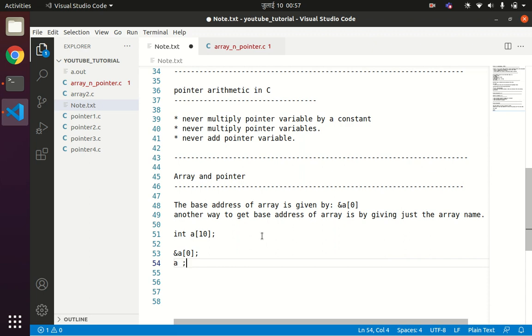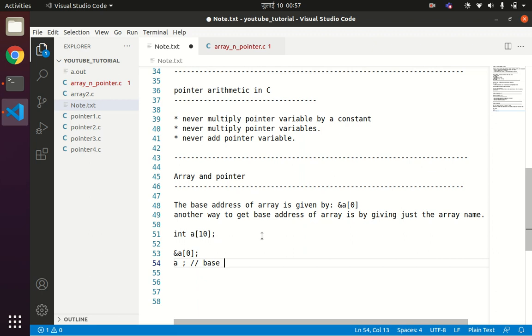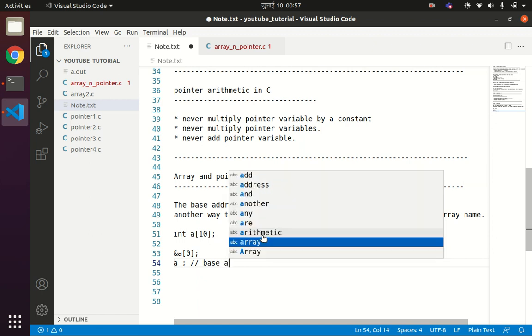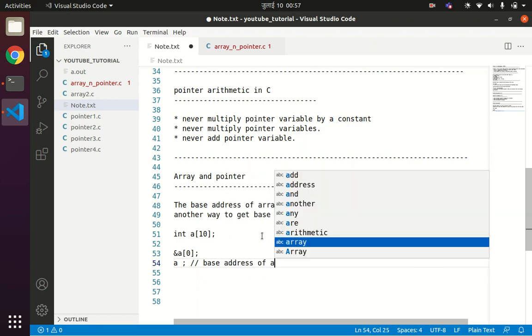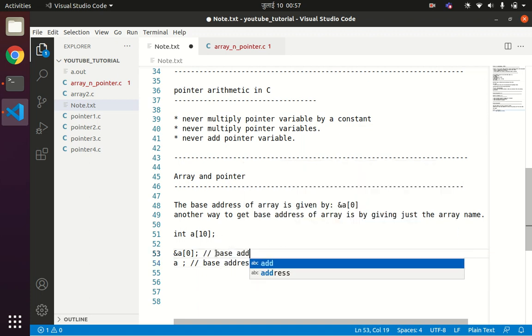Simply the variable name of the array also returns the base address of that array. So you can either use &a[0], or simply write a in order to refer to the base address of a. If you know the base address of a, then you can increment the addresses in order to reach each and every location of the given array by incrementing the pointer by 1 every time.